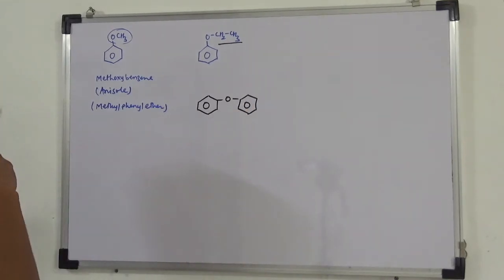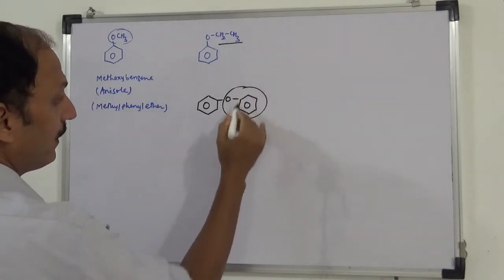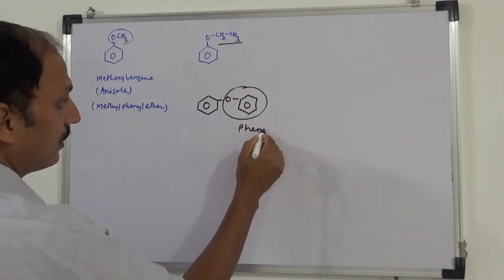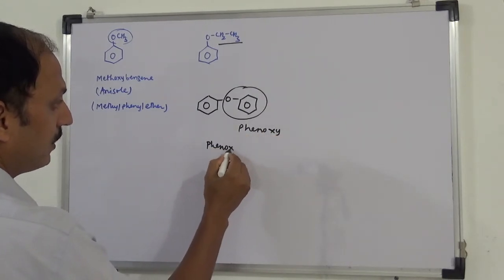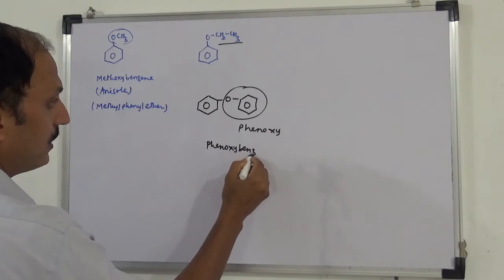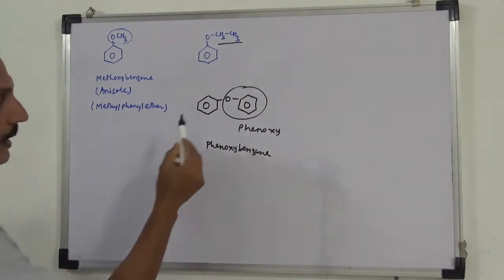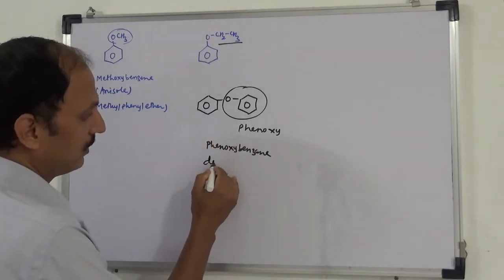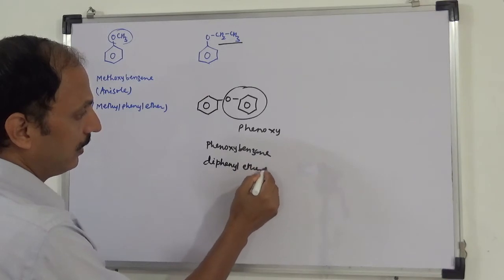This one is there. Now this will become phenoxy and this is benzene. So this is phenoxybenzene. Okay, or diphenyl ether.